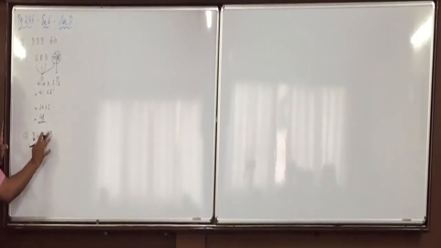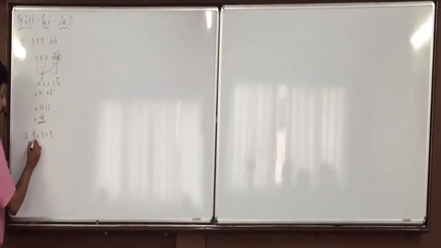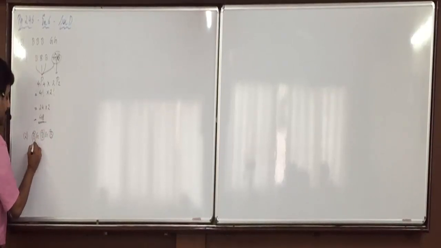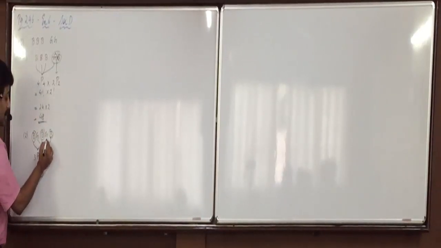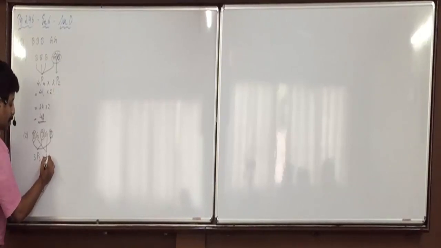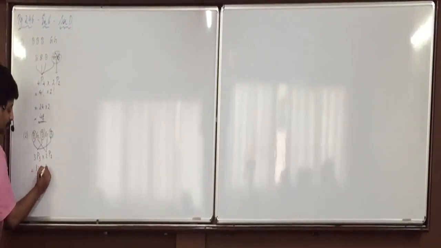But here only one alternate is possible. Boy, girl, and boy. Now raise your hand. How can you do this? This we studied that day with 3 Mercedes and Audi cars. Alternate arrangement, how will you perform the calculation? Jen? Yes. 3 boys can be arranged in 3P3 ways, and 2 girls can be arranged in 2P2 ways. 3 factorial into 2 factorial.